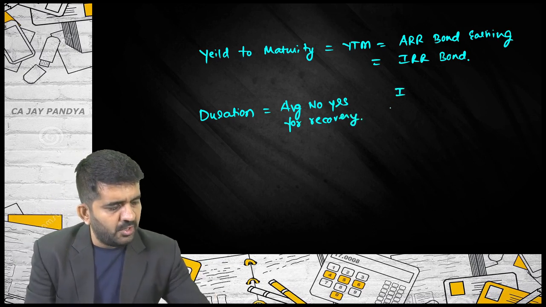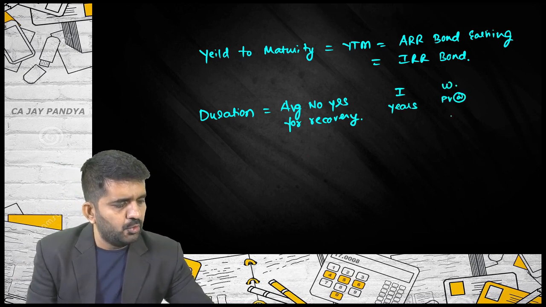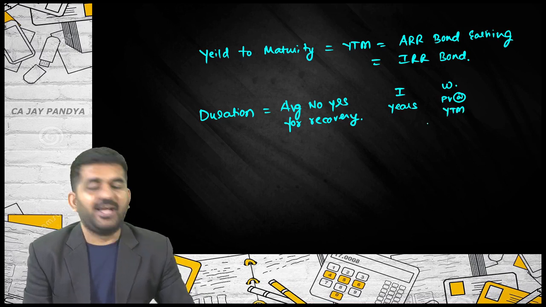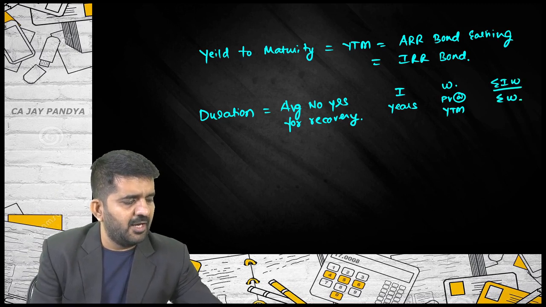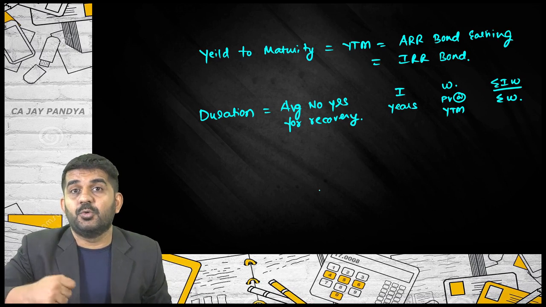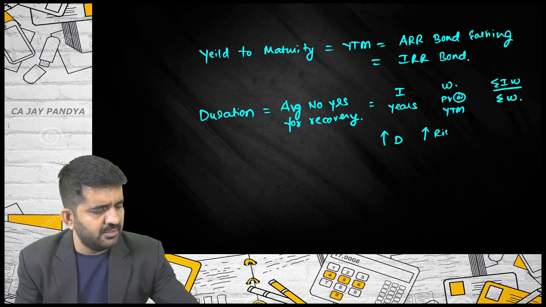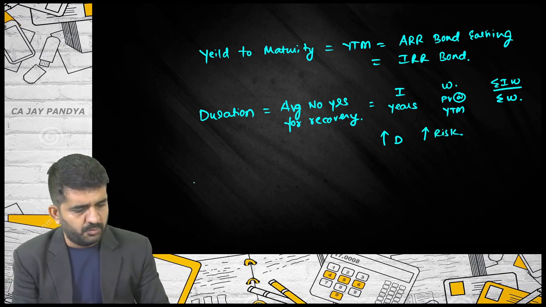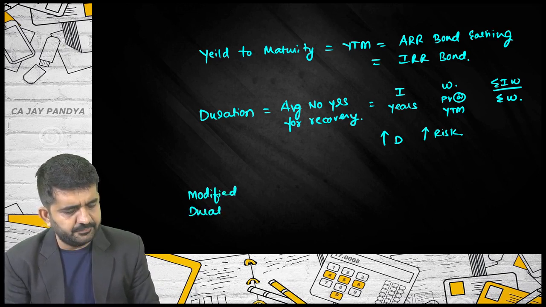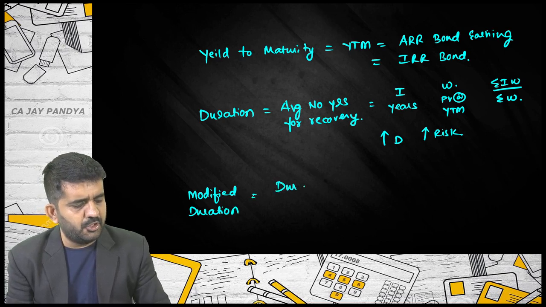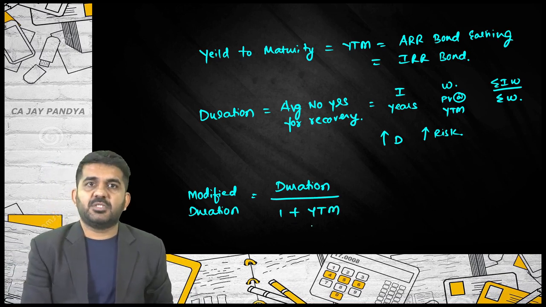How did we find it out? We took I as years and weight as present value of cash flow at the rate of YTM. And we found out sigma IW divided by sigma W. And we understood higher the duration, higher is the risk of the bond. Is it alright? Higher the duration, higher is the risk of the bond. Similarly, lower the duration, lower is the risk of the bond. Then we did modified duration. It is nothing but duration divided by 1 plus YTM.